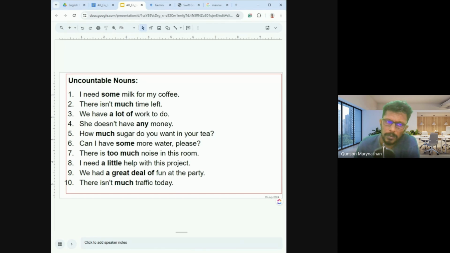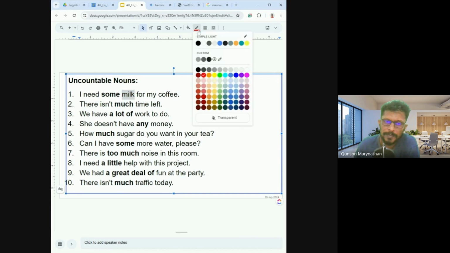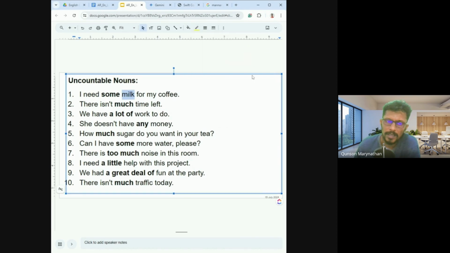In here, if you look at these sentences, there are uncountable nouns. Milk. You don't say milks. You have to say milk, konjam milk, kanaka milk, right? So you have to say some milk, much milk, right? You don't say many milk.